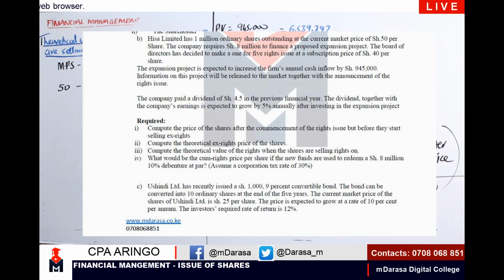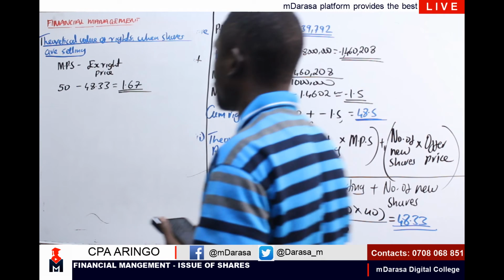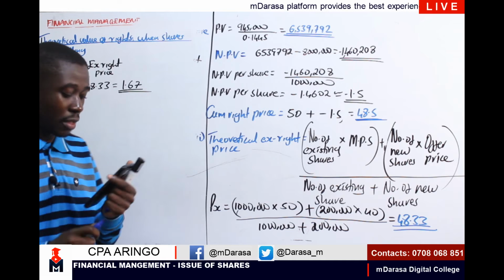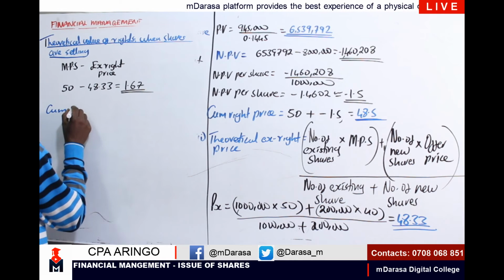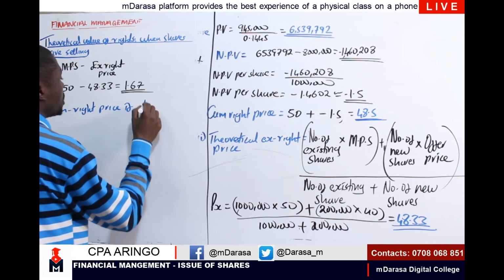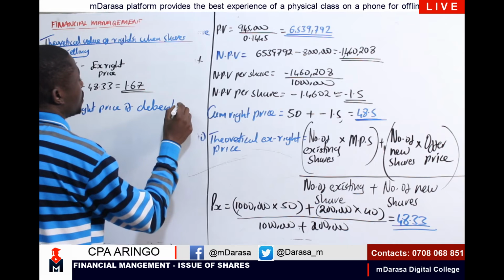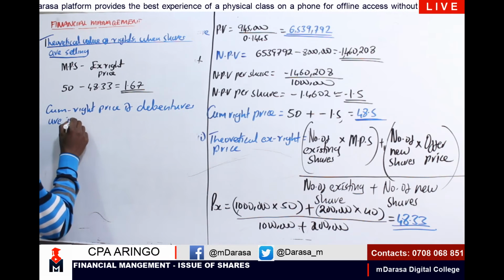That will be easy, because just like the first item you looked at, this is what you're supposed to do, but this time round it is debentures, right? So the cum-right price if debentures are issued.